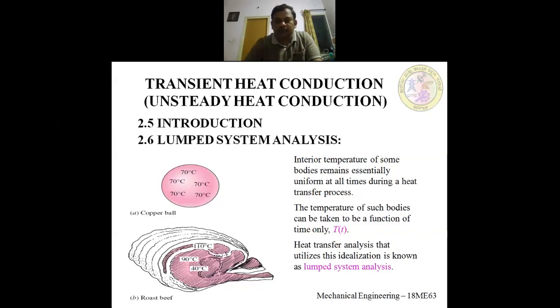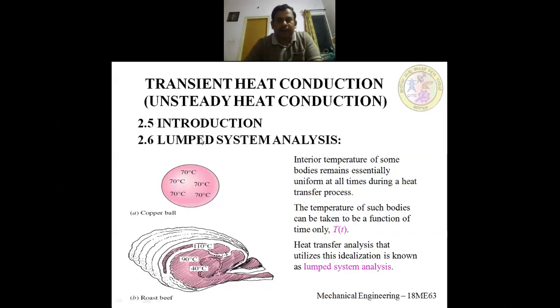Even applications like boiler or heat exchanger, regenerators, etc. Before they attain steady state, initially they are going to undergo unsteady state heat conduction. So unsteady state means temperature will vary with respect to time, and sometimes it may vary with respect to position, or it may not vary. It depends. So that is about the introduction.